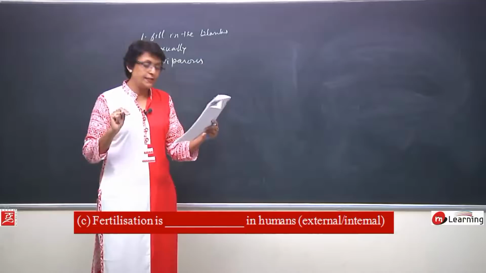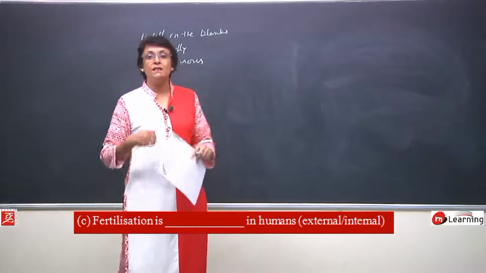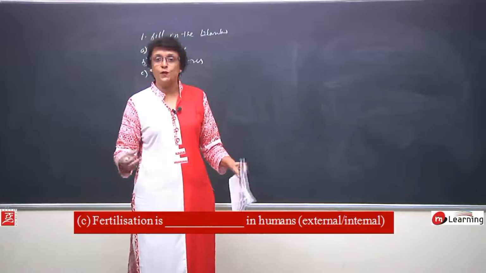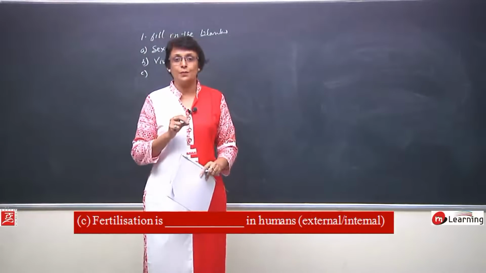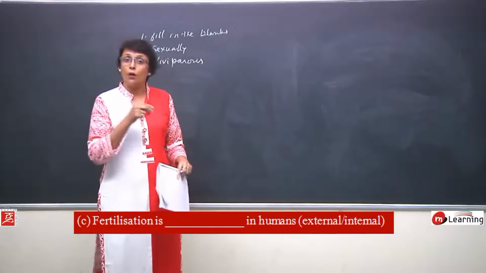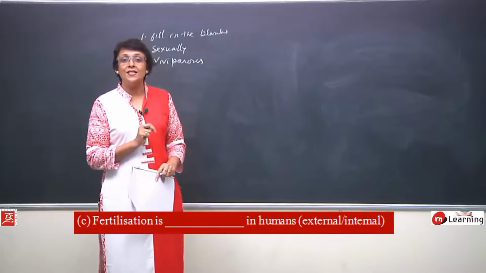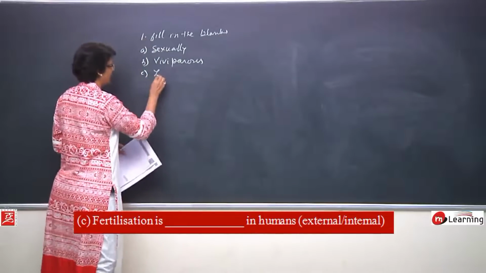C statement is fertilization is dash in humans. Two words, external and internal. External fertilization is when the gametes are released into the outer atmosphere, it could be water, and in water fusion takes place. But in case of human beings, the sperms are deposited in the body of the female and fertilization takes place in the body of the female. So, it is internal.